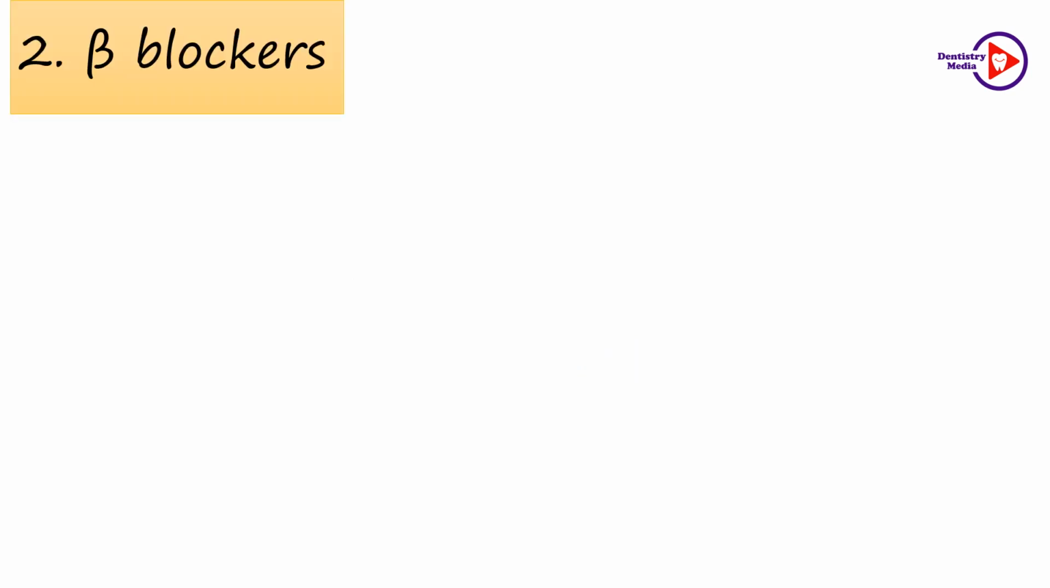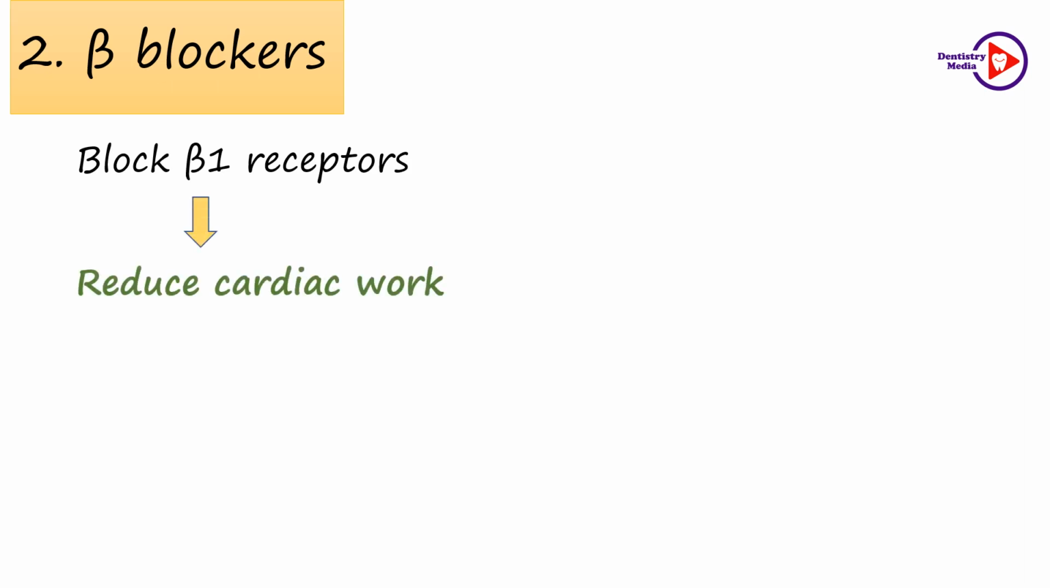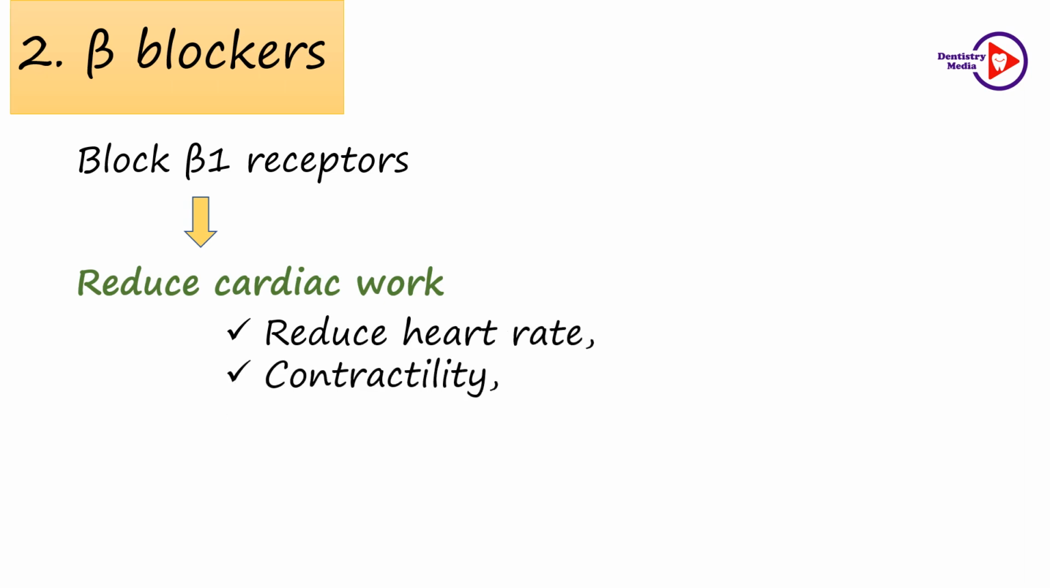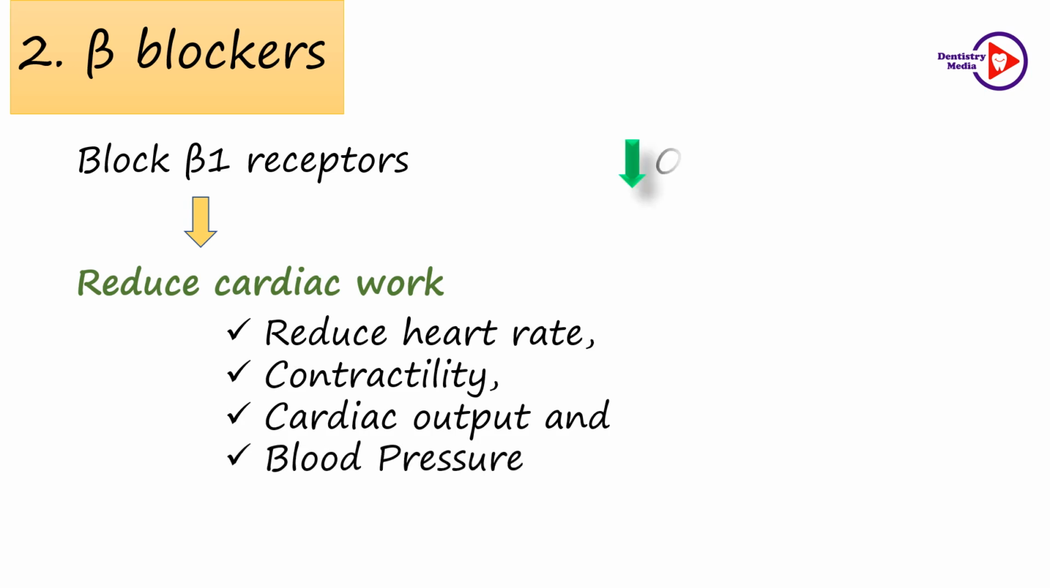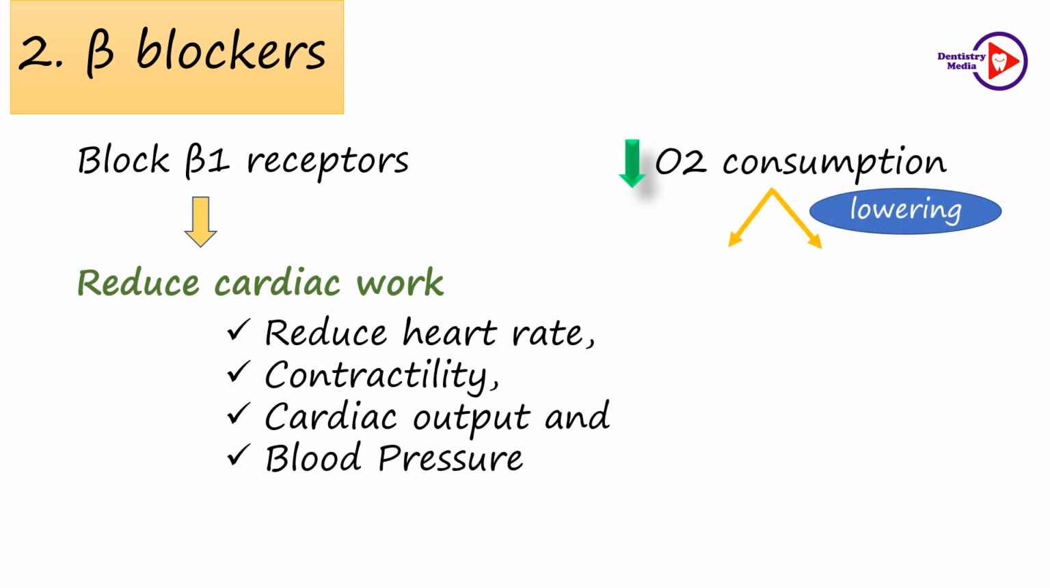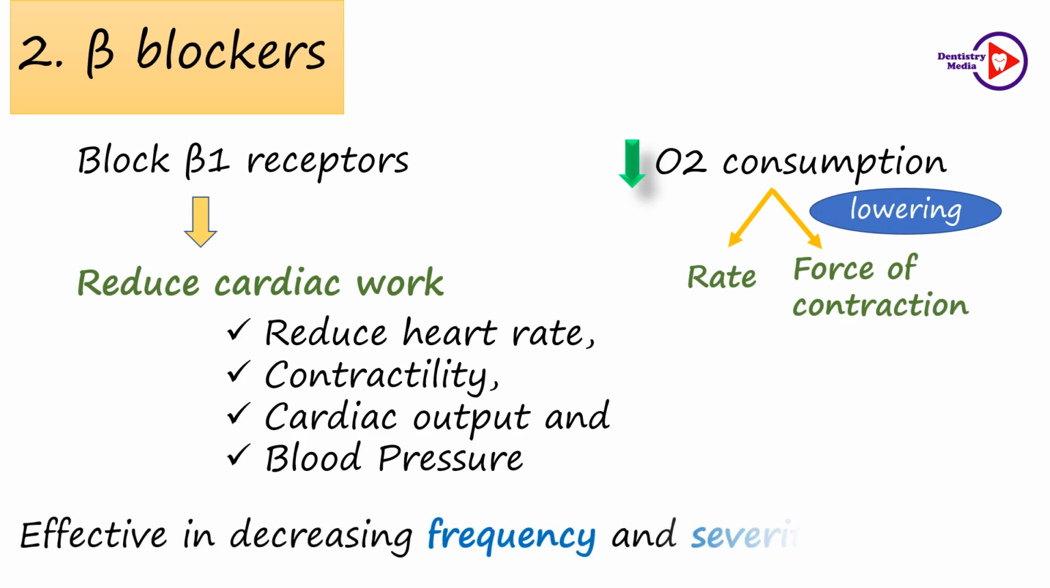The beta blockers are the second group of drugs which are used for the management of angina pectoris. They act by two major mechanisms. The first is by suppressing the action of the heart by blocking the beta 1 receptors. Thereby, they reduce the cardiac work, that is by decreasing the heart rate, the contractility, the cardiac output and the mean blood pressure. The second mechanism of action includes decreasing the oxygen demand of the myocardium by lowering the rate and the force of contraction of the heart. Therefore, they decrease the frequency and the severity of the attack.